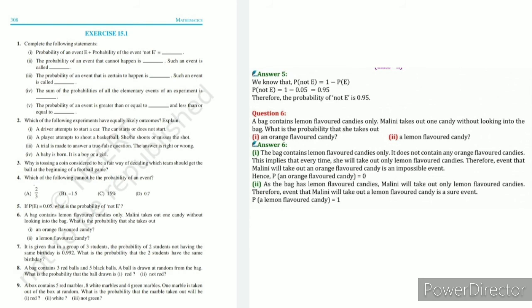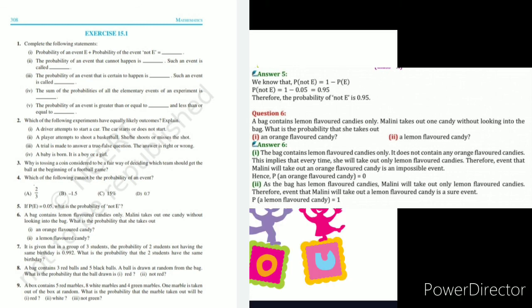And second, a lemon flavored candy. We know the bag contains only lemon flavored candies, that is why our probability is 1. So, an orange flavored candy 0, a lemon flavored candy 1.